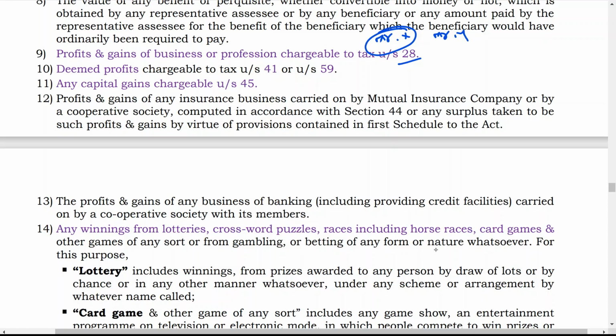Any winning from lotteries, crossword puzzles, races including horse race, card games and other games of any sort, or from gambling or betting of any form or nature whatsoever. So that means this is also income of the person who is winning the prize amount.